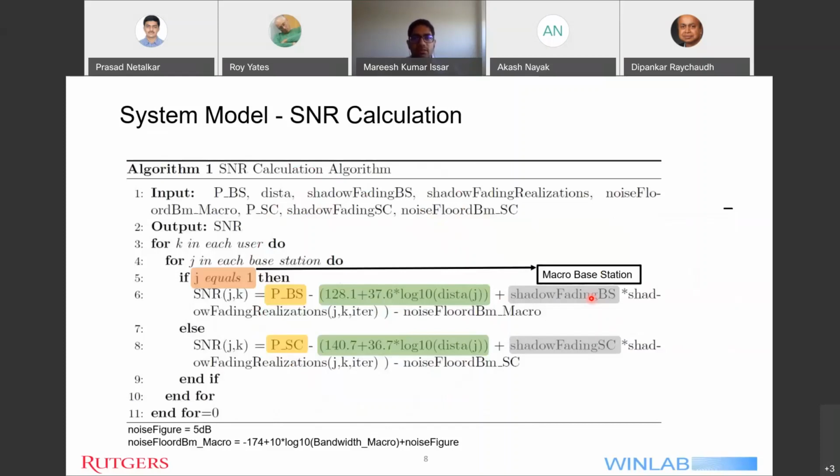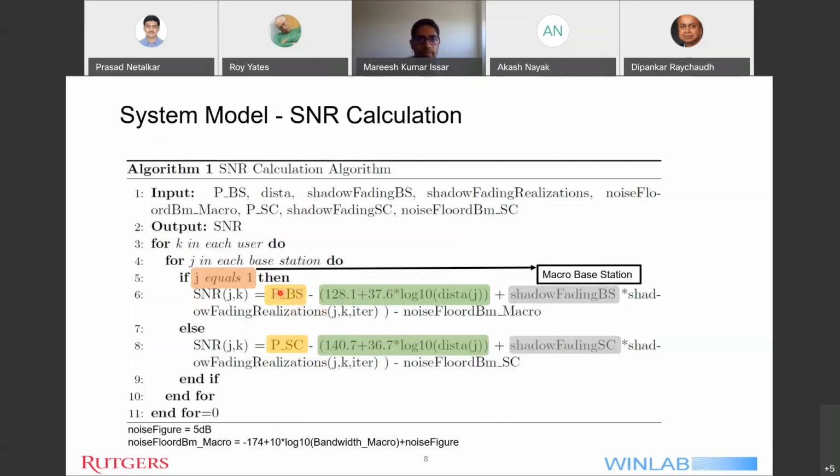Now, moving on. Here is the SNR calculation algorithm for the system model that I have used. In this algorithm, I have 2 statements regarding the calculation of SNR. The first statement calculates the SNR between the user and the macro base station. And the second SNR equation calculates the SNR between the user and the pico base station. We can see that these 2 equations differ by the terms that are highlighted in colors.